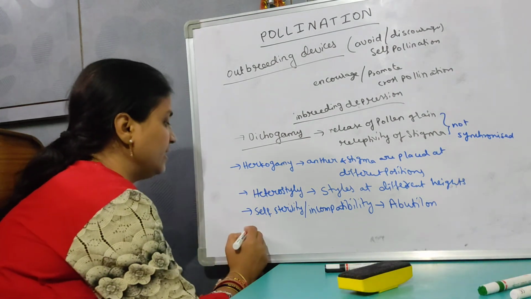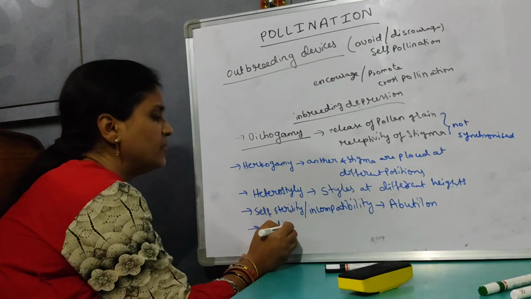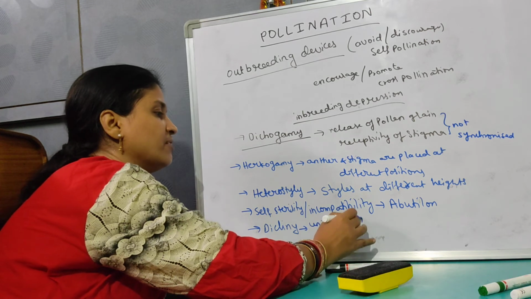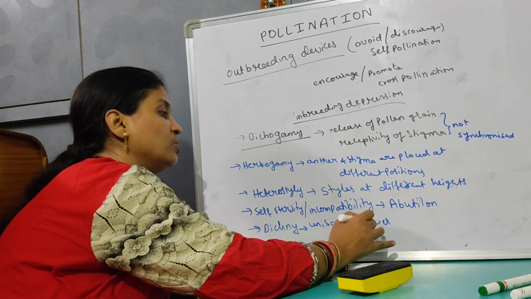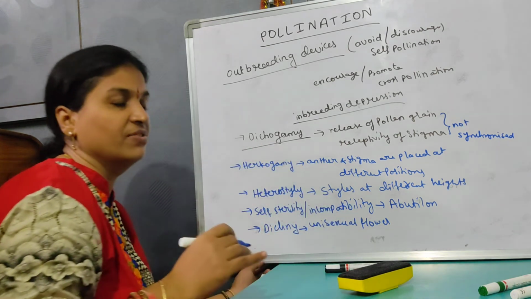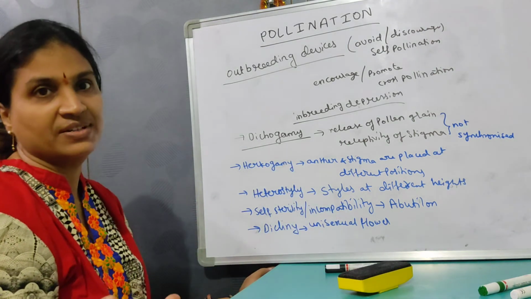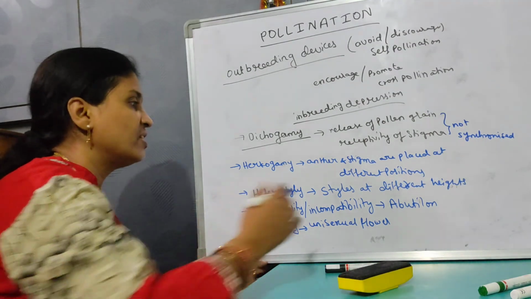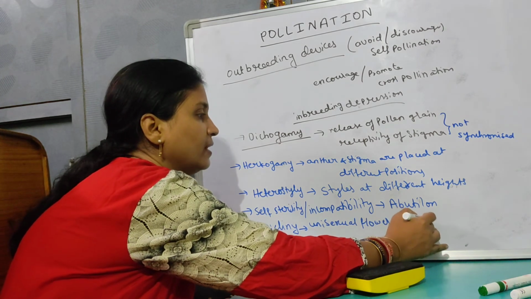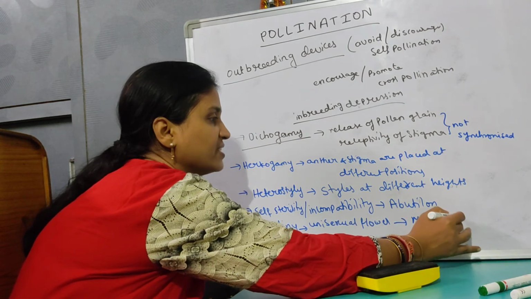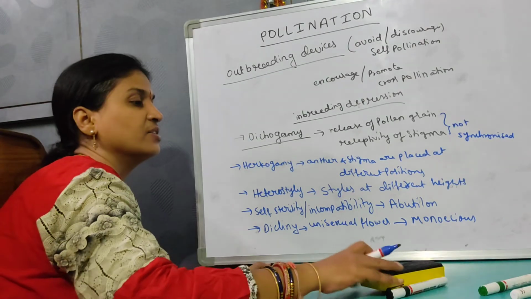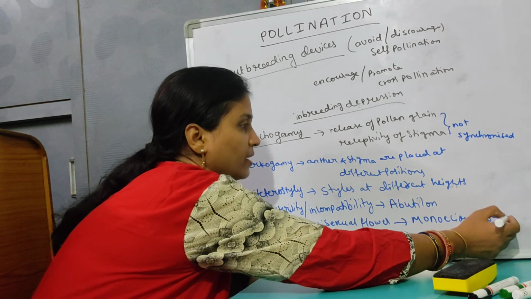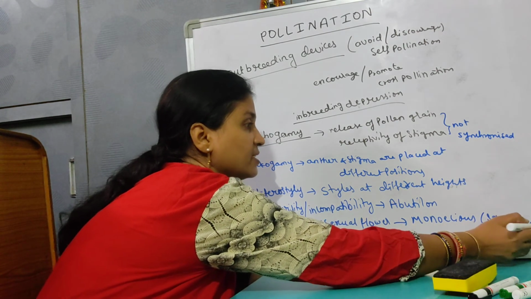Coming on to dicliny. Dicliny is simple. It is nothing but production of unisexual flowers. Production of unisexual flowers means both the sexual parts, both the androecium and gynoecium, are not present in the same flower, but staminate flowers and pistillate flowers are present. So if the unisexual flowers are present on the same plant, that is called monoecious. This we have discussed earlier in the bryophytes and sexuality in organisms.